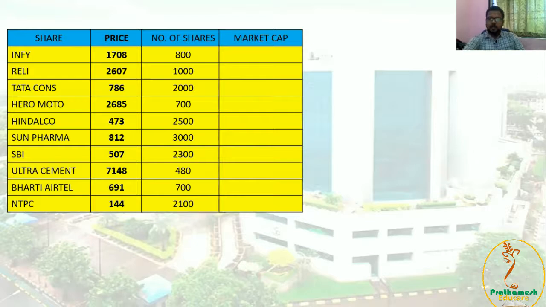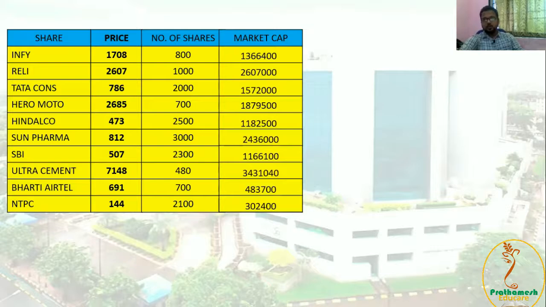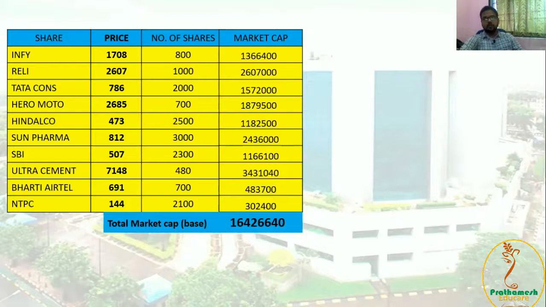Then we have to calculate market capitalization. What is that? Market capitalization means the number of shares floated multiplied to the share value. So 800 into 17 will get this. So on, if we multiply the number of shares to price, we will get the market capitalization for each and every share. Now, for that particular moment, the total market capitalization will be 1,64,26,640.